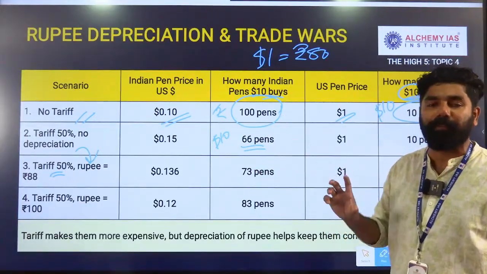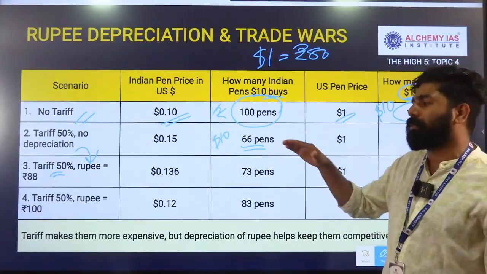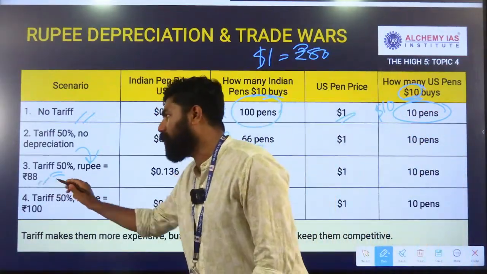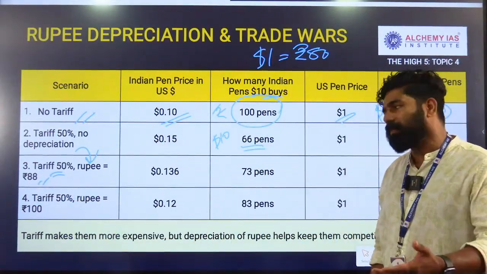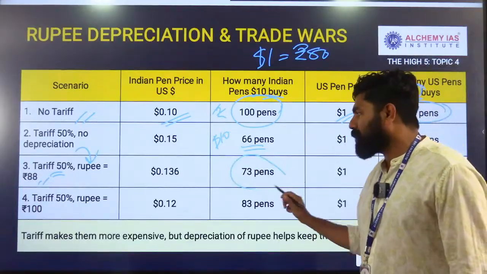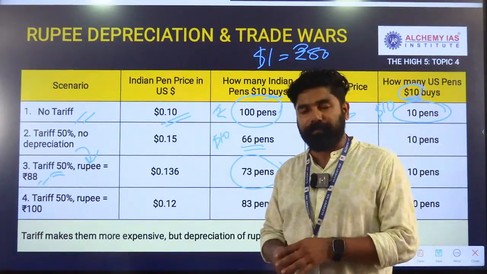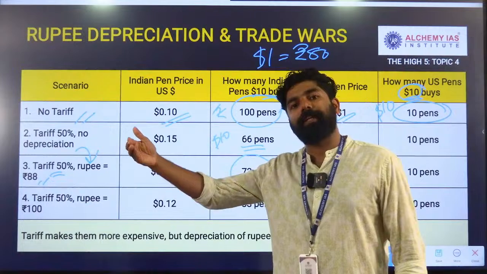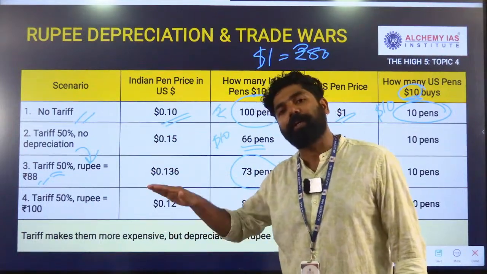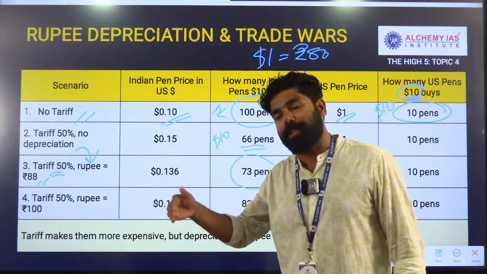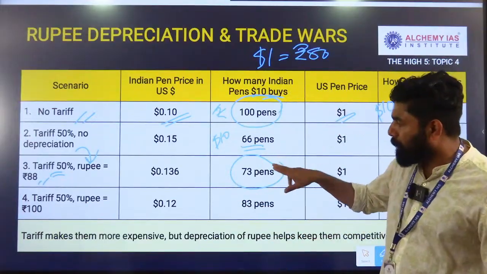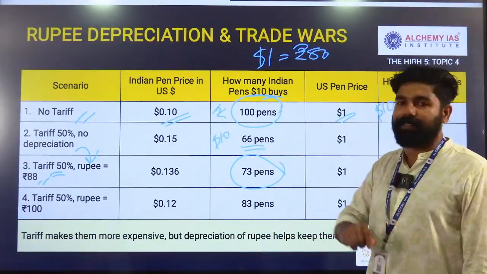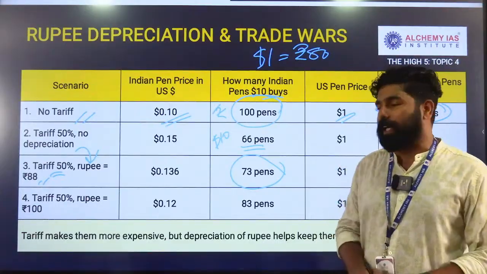Depreciation is market driven. With this impact, the rupee value is diminishing, currently around 88 rupees, and with this diminution it actually makes Indian exports cheaper. So the Indian rupee is depreciating against the dollar, and again the exports become cheaper. So with this, we were able to buy more pens than the 66, in this case of 50% tariff.